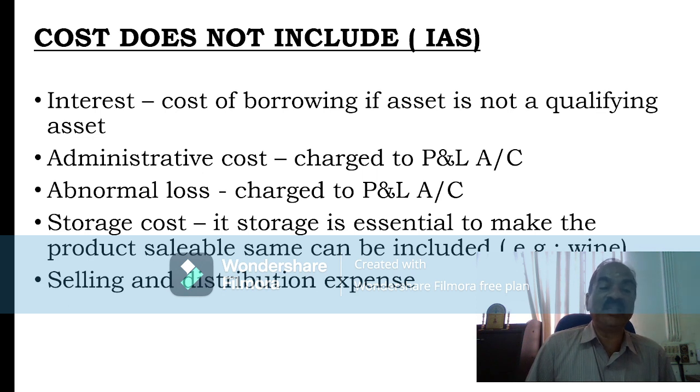Then one of the main things, abnormal loss. Abnormal loss should not be charged to cost of inventory but is charged to P&L account. It is very clear from the abnormal loss specific exclusion that normal loss can be added. Normal loss means certain items may have an inherent characteristic, or there may be usual pilferage.